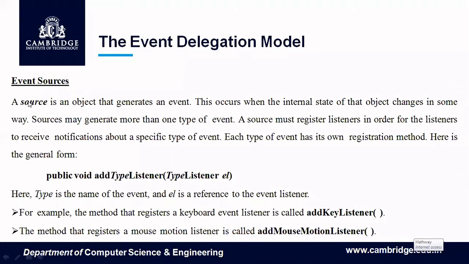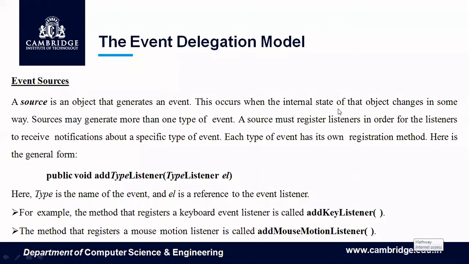So source means any object. It can be a button, or it can be the applet container itself. It can be a text field, or it can be a choice box. So a source is any object that generates an event. Why do we call it an object? Basically, all the GUI controls are available as classes within AWT.